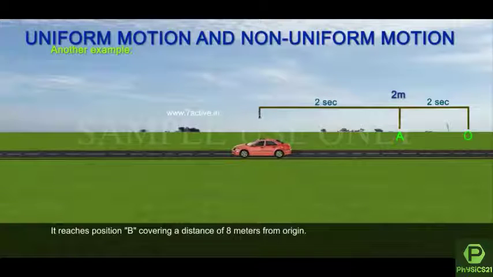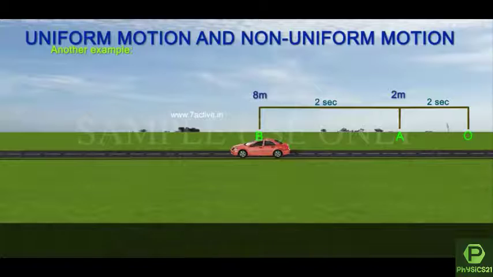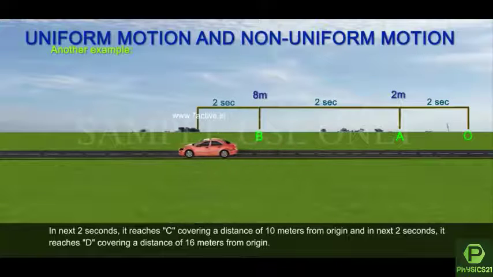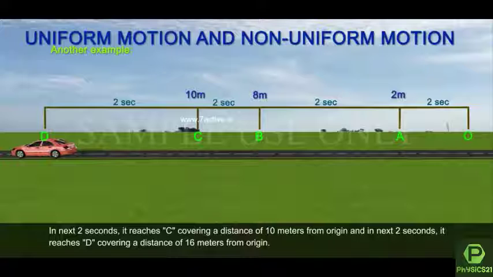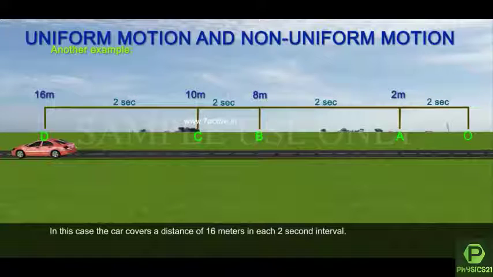It reaches position B covering a distance of 8 meters from origin, and in the next 2 seconds it reaches C covering a distance of 10 meters from origin, and in the next 2 seconds it reaches D covering a distance of 16 meters from origin. In this case, the car covers a distance of 16 meters in each 2-second interval.